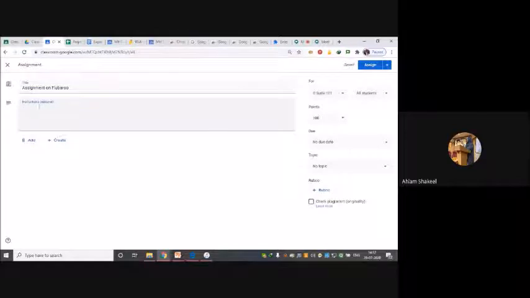I can put the instructions over here: create a form and use it. So I have created the instructions over here for what the students have to do. This is an assignment of 5 marks.